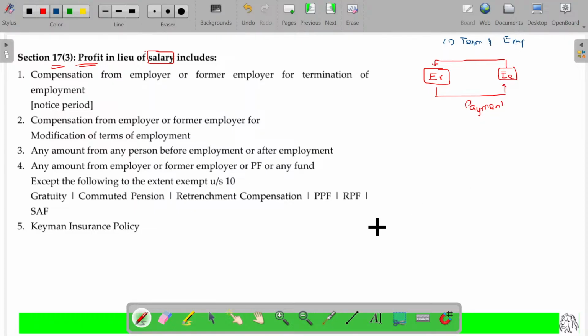At the time of recruiting the employee, the employer will give a list of jobs to be done. So the employee does those jobs for the employer. That will be salary. Any payment he receives from the employer will also be salary. Terms of employment.